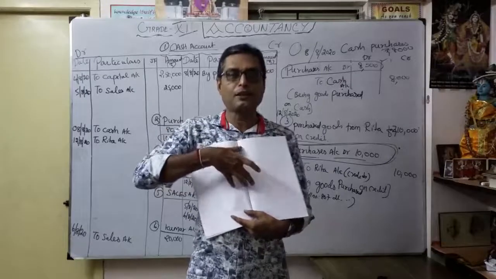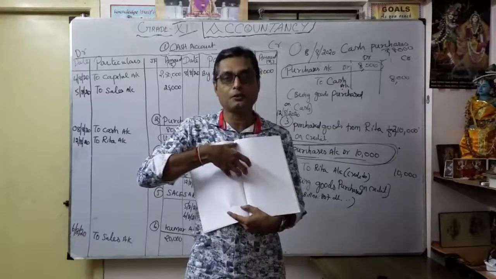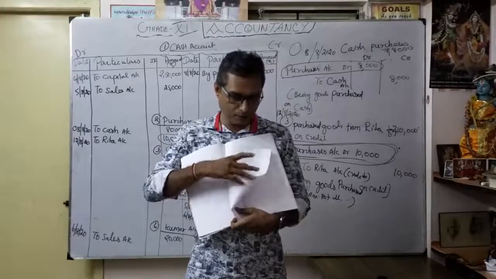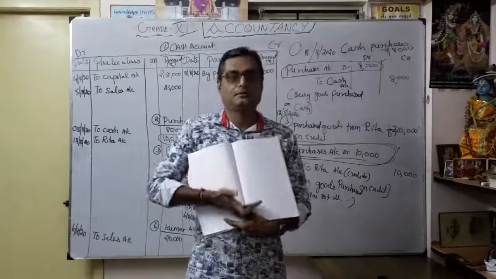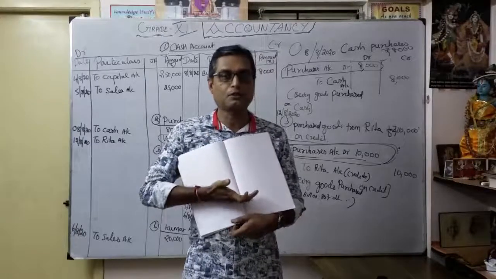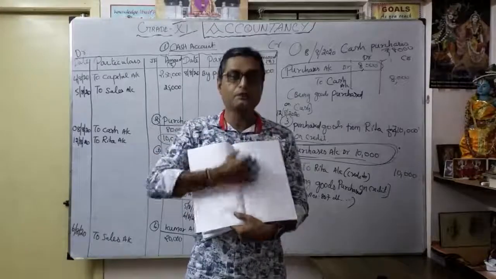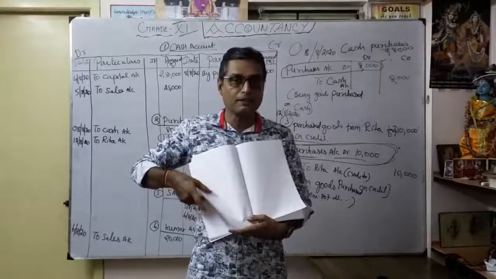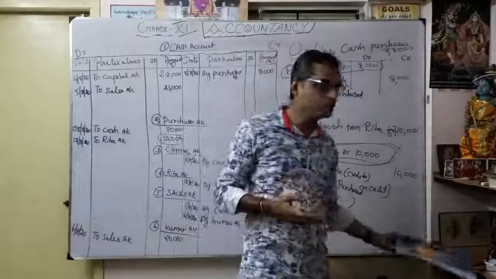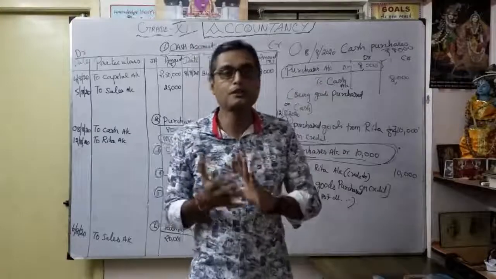Always cash needs the maximum space, so give some space for the cash account. Whenever you keep on journalizing here, immediately keep on opening ledgers, the name of the account: the cash account, purchase account, sales account, purchase return account, and any sales account, and the party account. Likewise, keep on opening. Whenever you prepare journal entries, simultaneously you want to prepare the ledger accounts. So that is easy for you. By learning, do the simultaneous work.